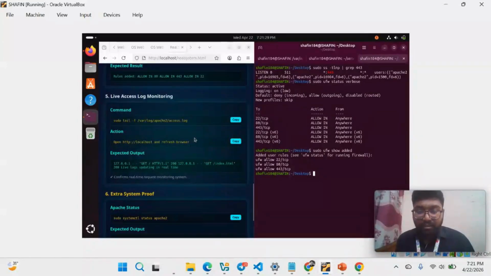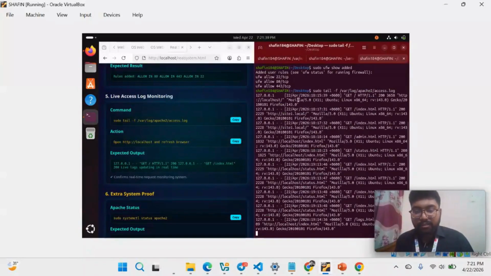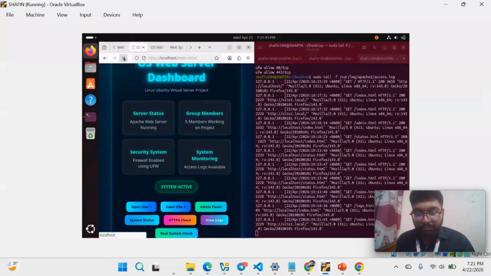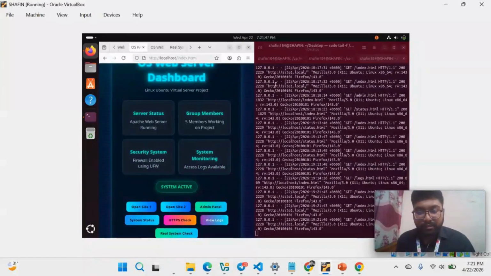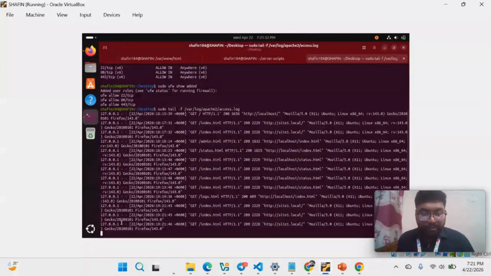So the next and the last feature is live access monitoring. I just copy my command for live access monitoring and paste it to the terminal to check the live access. So I can see all the details. If I go to the main dashboard and reload it many times, we can see the terminal is getting updated. If I zoom the terminal, I can see the IP address, which is 127.0.0.1. I can see the time and dates of the reloaded site.